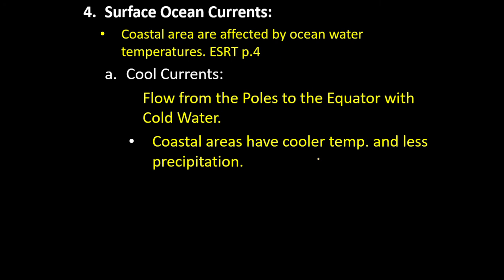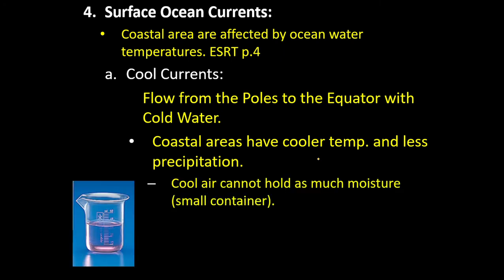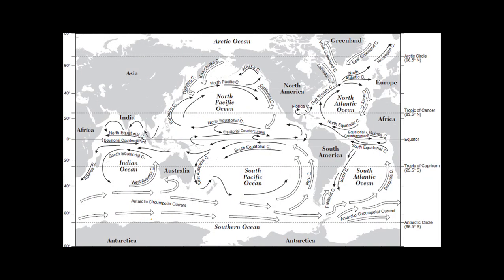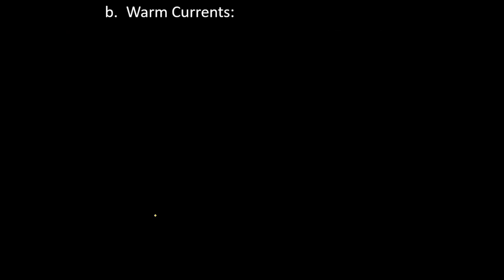Water takes a long time to heat up, right? A long time to cool down. And if it's cool, it's always going to be replacing that. All right. So it's going to have less precipitation because, as you remember, the cooler the air, the smaller the container of water. I held up many times in class the two different size containers. When you have something that's cool, it shrinks. It's going to be able to hold less water. Okay. Then we move on to the warm currents.